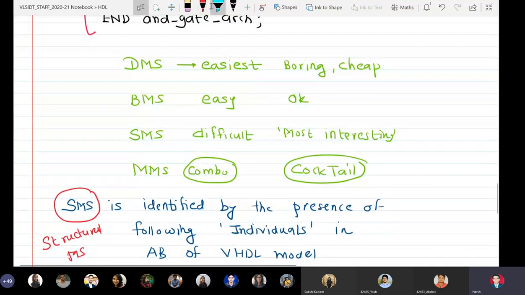There is one clarification here. Please do not think that because data flow modeling style is the easiest, it is used for simple and small digital systems, then as complexity increases you use behavioral, then structural, and then MMS. No, it is not a fact. In fact, I can write a VHDL model for a multiplexer using data flow, behavioral, SMS, and mixed also. So please do not have this misconception that the simpler the modeling style to learn, the smaller the system it models.